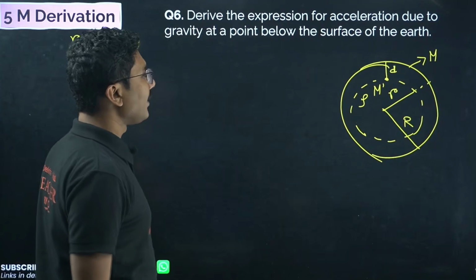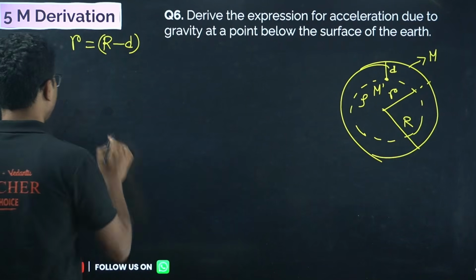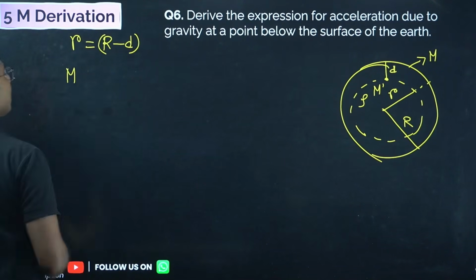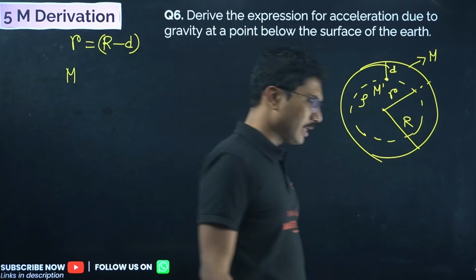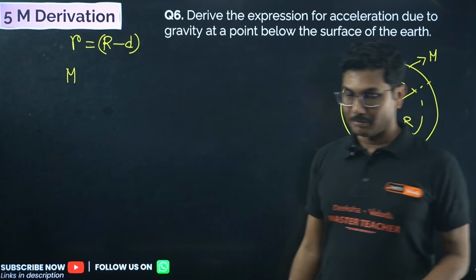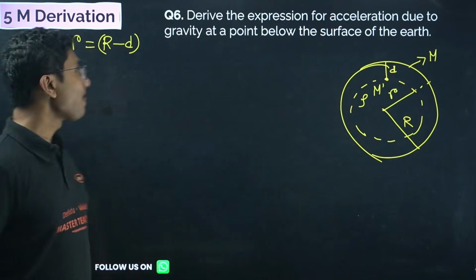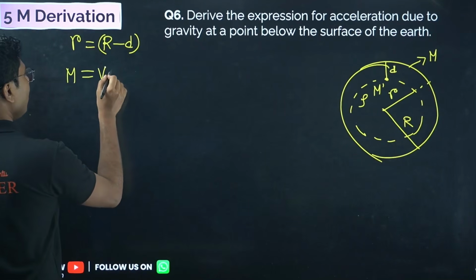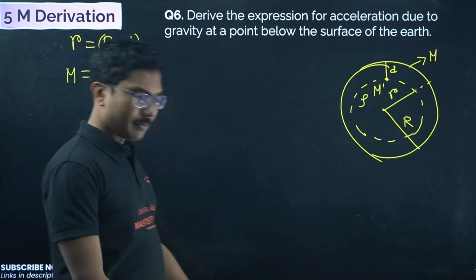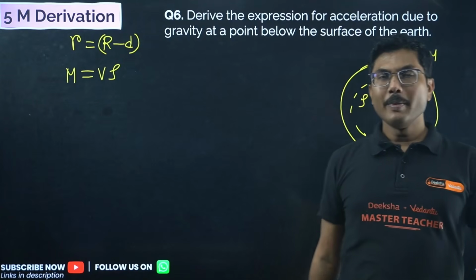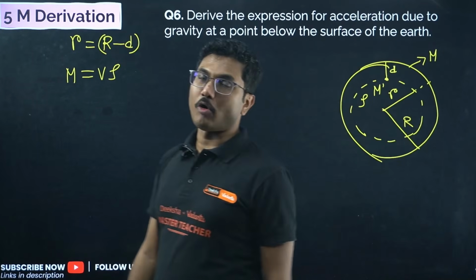Now we have to find the mass of the earth in both cases. First, the total mass of the earth. How to find the mass if you know the density? Mass is given by volume into density. What is the volume of earth?